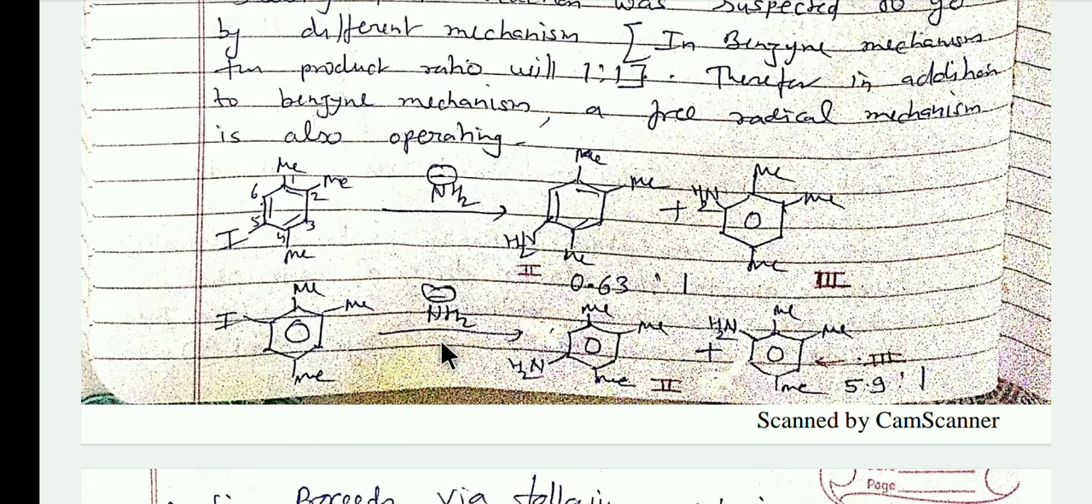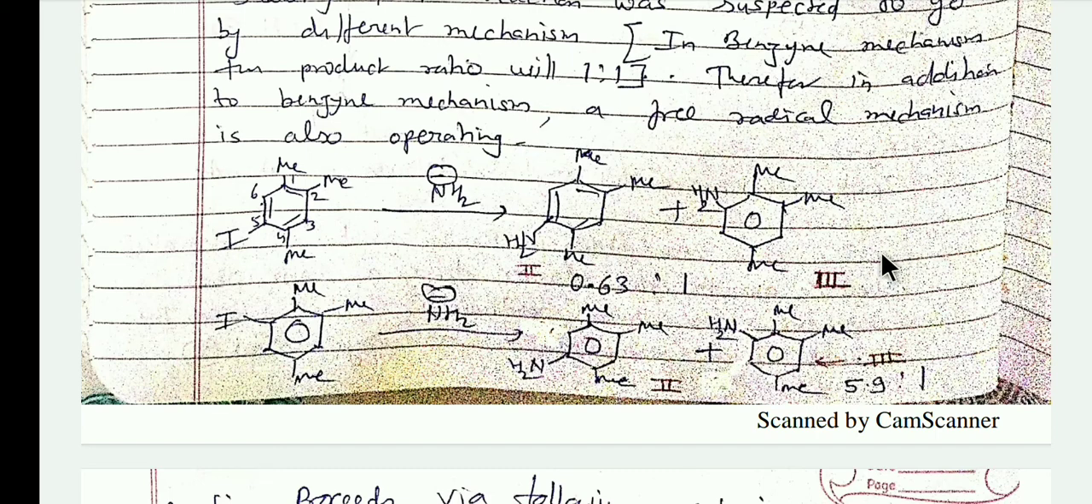Perhaps this reaction proceeds by another mechanism in addition to the benzyne mechanism. This other mechanism is the SRN1 mechanism. If this reaction proceeded only by the benzyne mechanism, then the ratio of the second and third compounds would be 1 to 1. So we can say that in this reaction, in addition to the benzyne mechanism, a free radical mechanism is also operating.